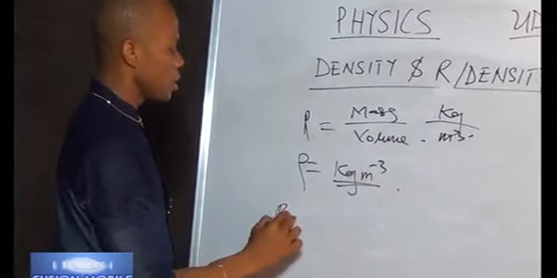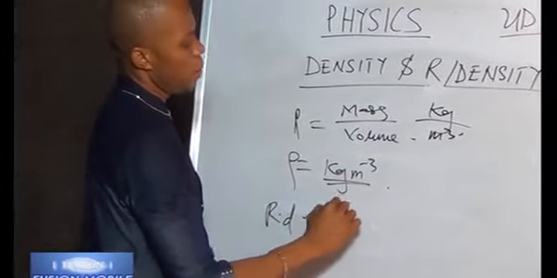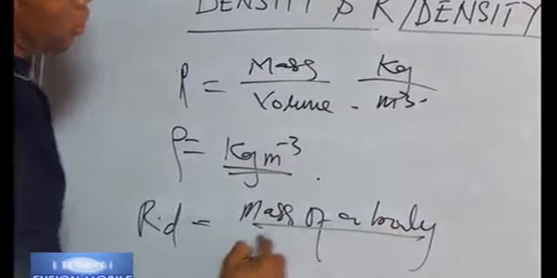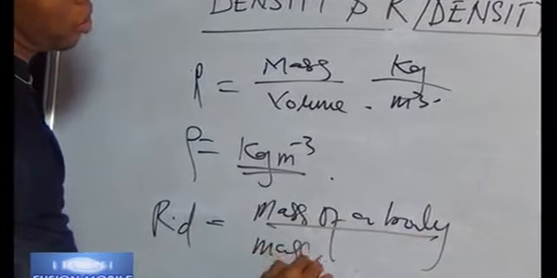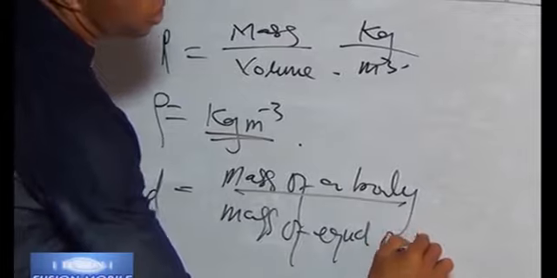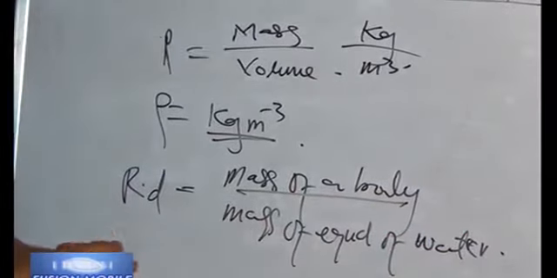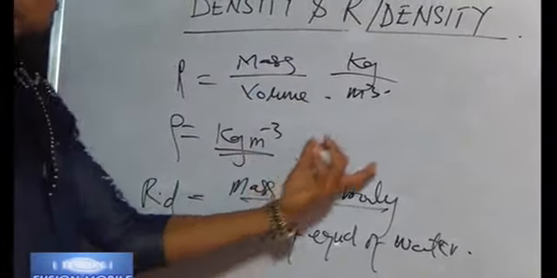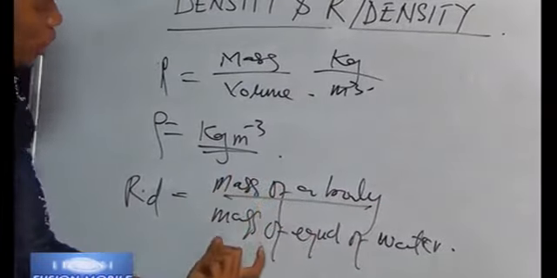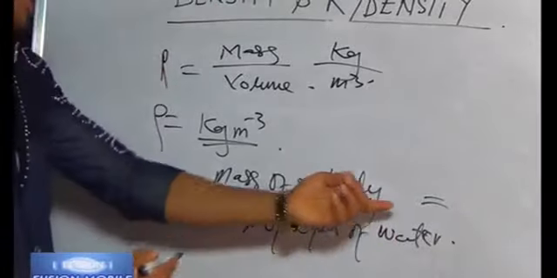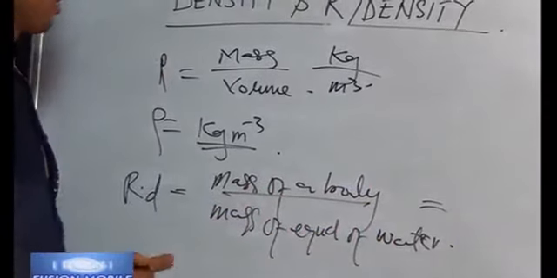That means relative density, RD, can be said to be mass of a body per mass of equal volume of water. The first time we talked about density, it was the mass of the body and the volume of the body. But this time we are talking about mass of a body with respect to mass of equal volume of water. And someone may ask you, what is the dimension or unit of relative density?